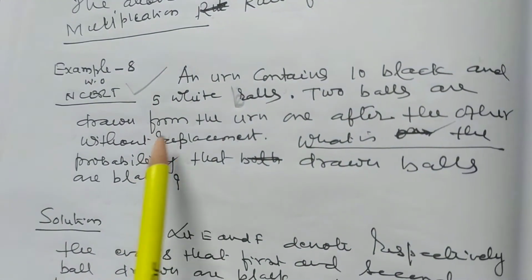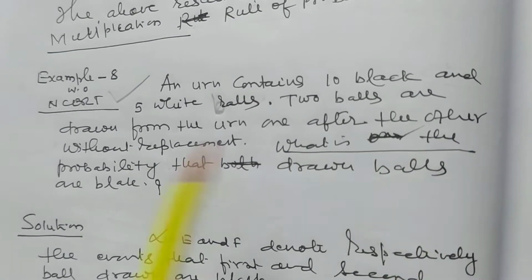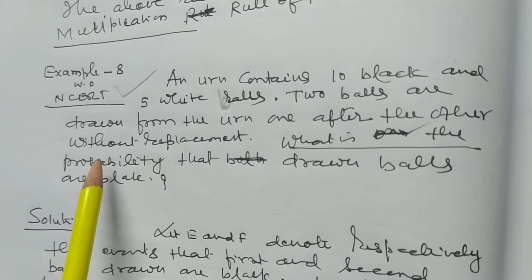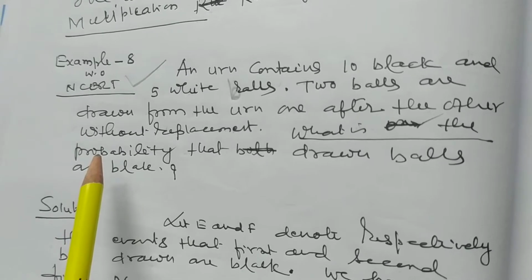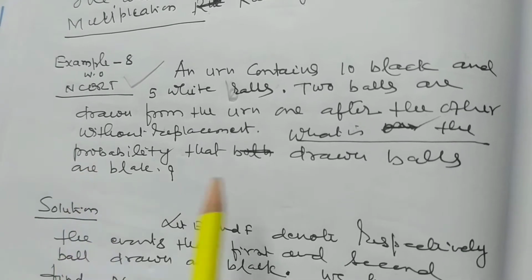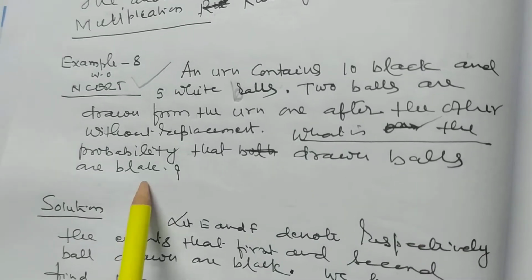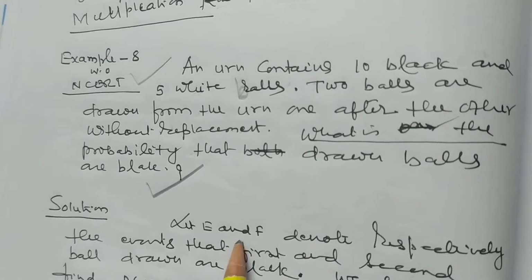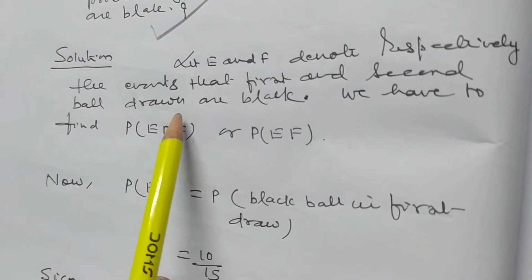Two balls are drawn from the urn one after the other, without replacement. What is the probability that both the drawn balls are black?